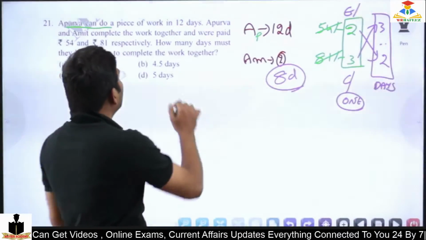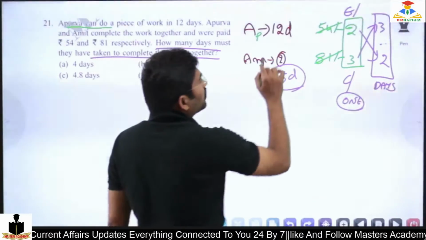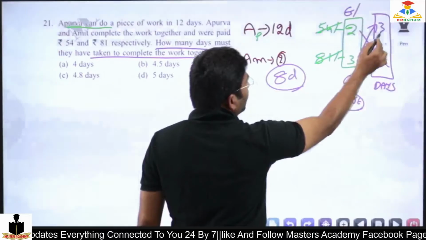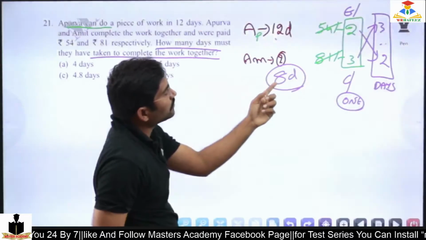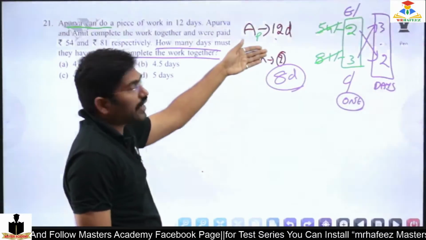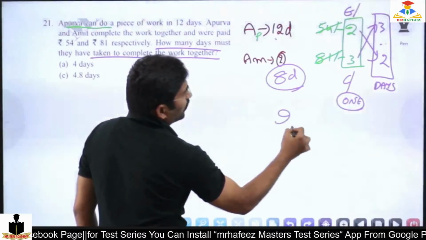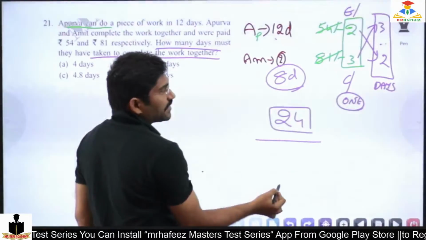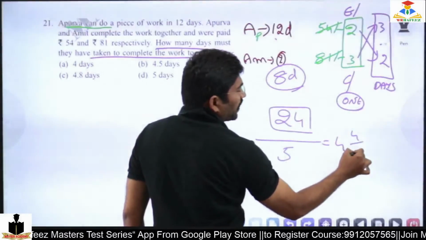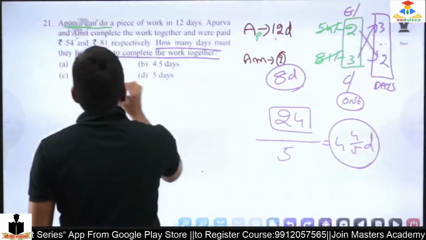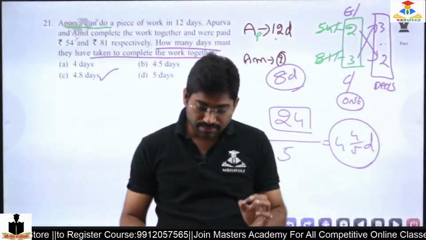In how many days must they have taken to complete the work together? Together means 12 3 times, 36. So how am I getting this? The LCM of 12 and 8 is 24. 24 is the LCM, and if I add the ratio, 2 plus 3 is 5, the answer is 4 by 5 days. This is the exact answer, 4.8 days.